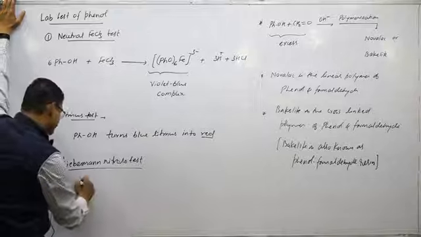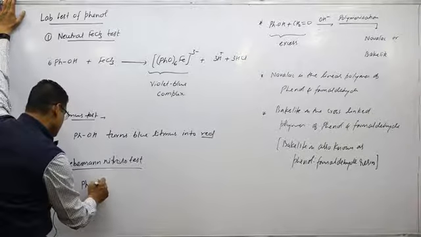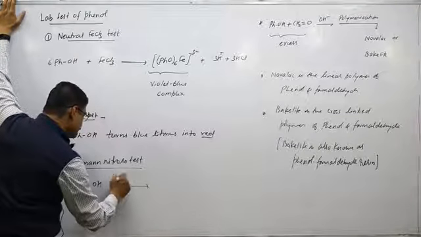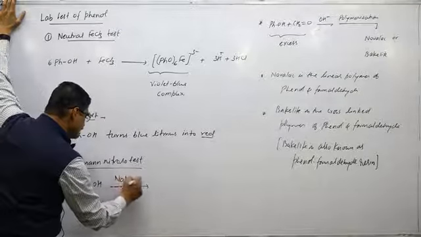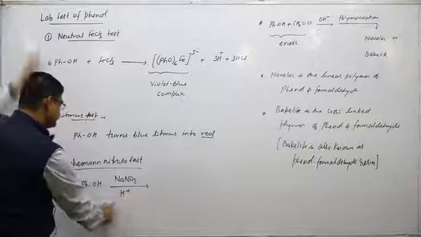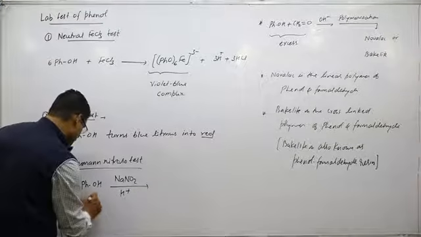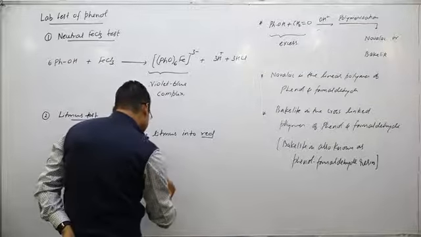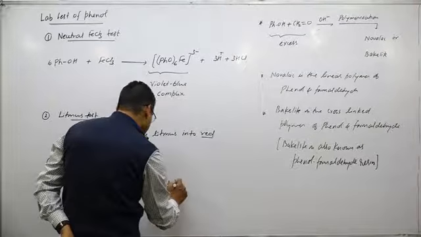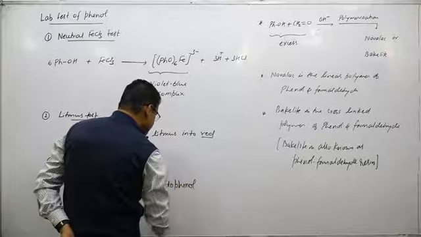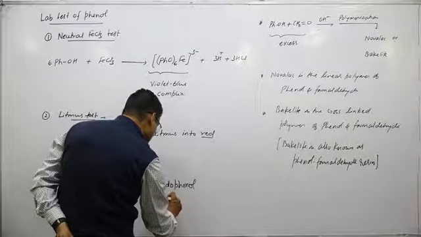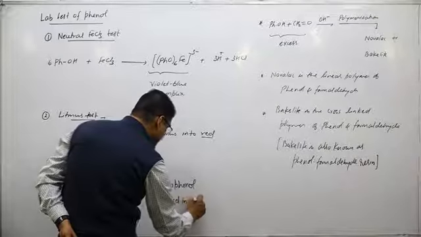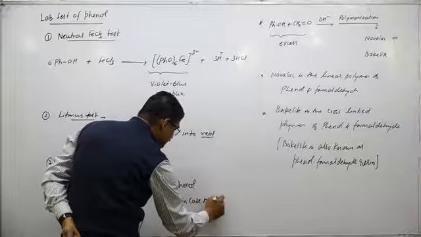In this test, phenol on reaction with NaNO2 and H plus gives finally indophenol. If indophenol is neutral, it is red in color.